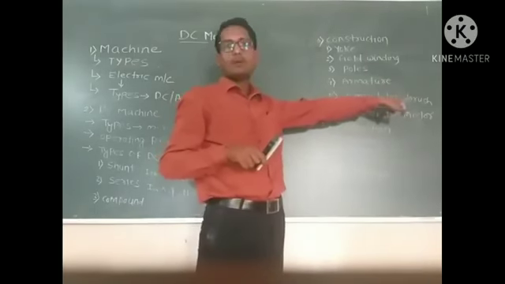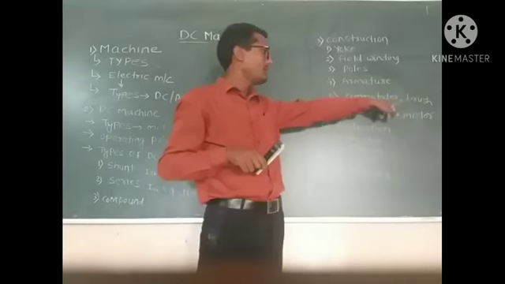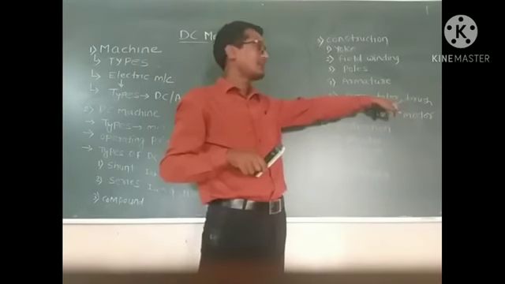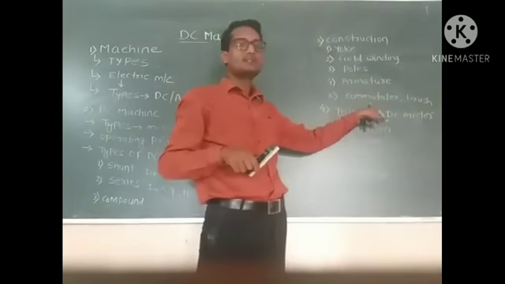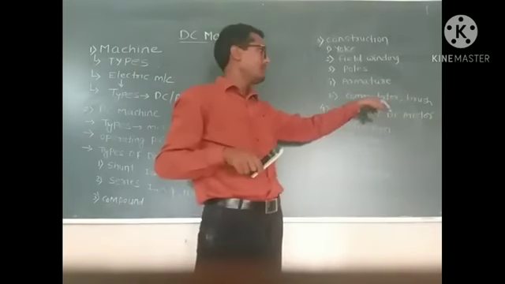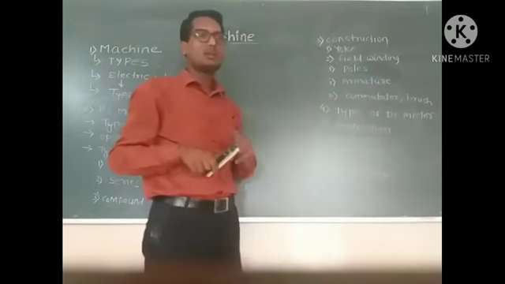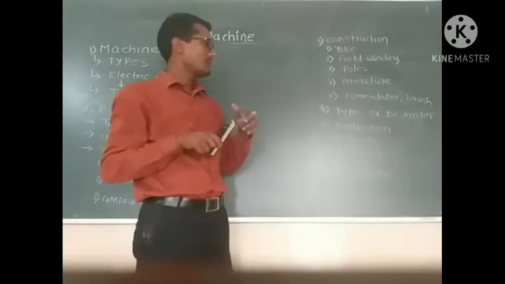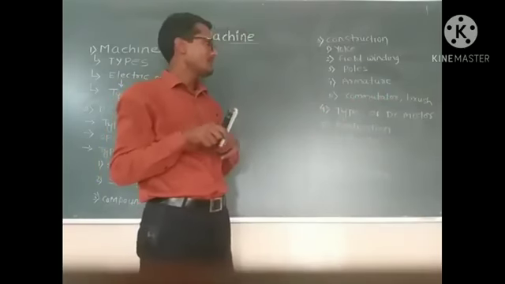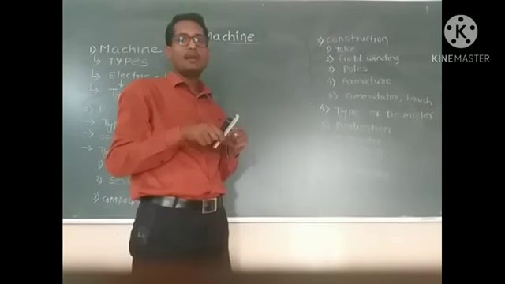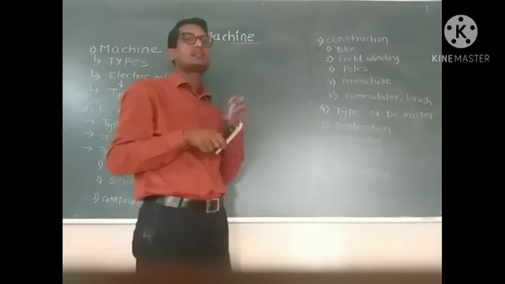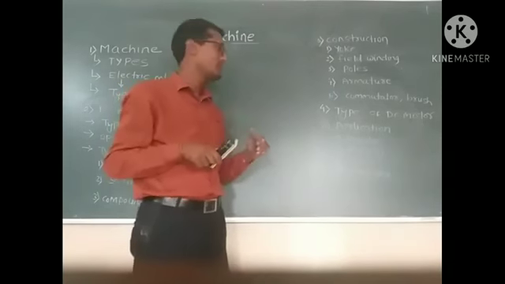There is no movement by the brushes, because they are stationary and the commutator is a rotating part. But the brushes continuously touch the commutator and collect all the DC current from it.